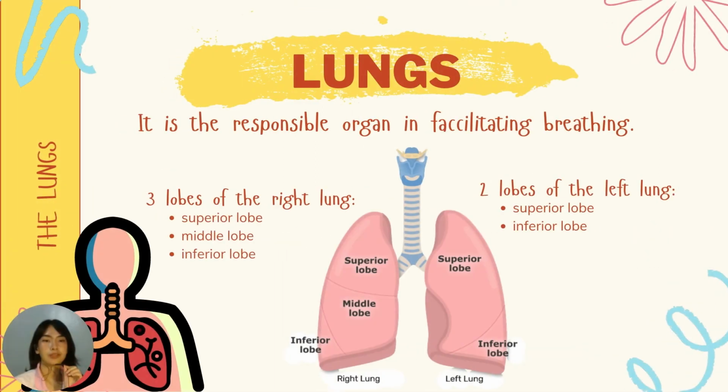The last organ of the lower respiratory system is the lung. The lung is responsible for facilitating breathing. The lungs are the principal organs in respiration. The superior lobe, middle lobe, and inferior lobe are the three lobes located in our right lung. The superior lobe and inferior lobe are the two lobes of the left lung.